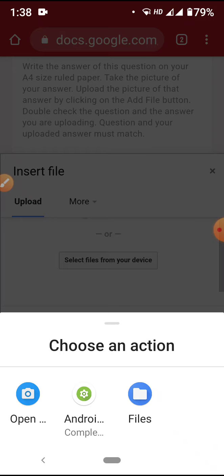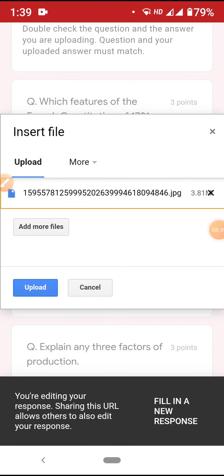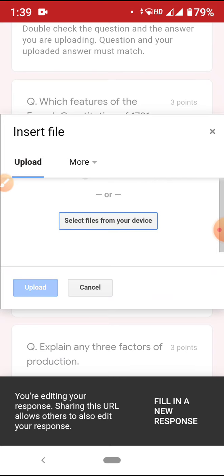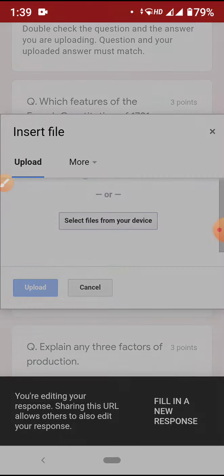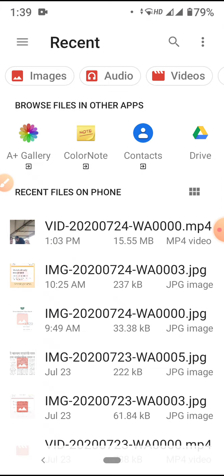But if your phone doesn't give you the open camera option, I'll show you. I'll open the camera. This is my phone. I take this photo. Okay. But suppose the camera option is not available, I am deleting this. It is good if the camera option is available, but if it is not, then what you'll do is again click on files, you go to files. Now you should know where your files are saved.